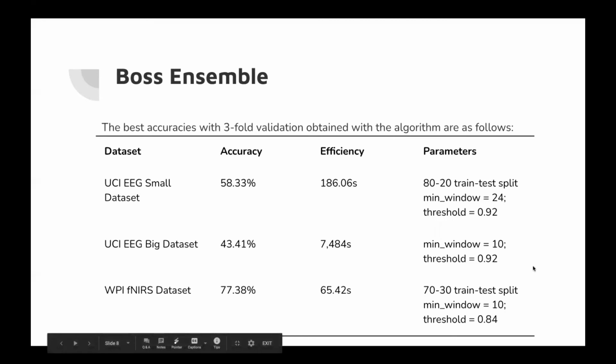It had the best accuracy from all 3 datasets at 77.38% with the minimum window set to 10 data points and the threshold set to 84% accuracy. The minimum window here is the same as sktime's default, but the threshold accuracy is 8% lower than their default. Finally, the best train test split was not 80-20 with the fNIRS, which could be due to the small size of the dataset, resulting in very few samples in the test set when it contains only 20% of the data.